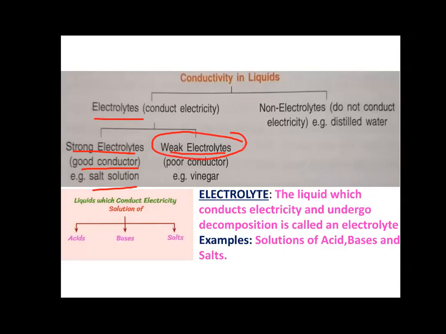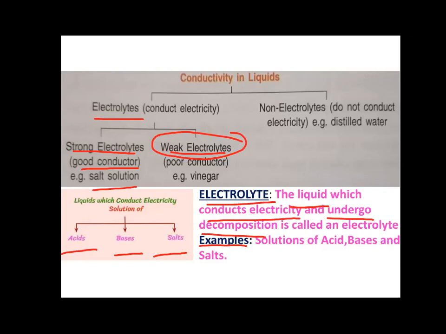Okay, children. So which liquids will conduct electricity? All acids, all bases, and all salts will conduct electricity. So from this, what will we summarize? We will summarize what an electrolyte is and examples of electrolytes. An electrolyte is a liquid which conducts electricity and undergoes decomposition.